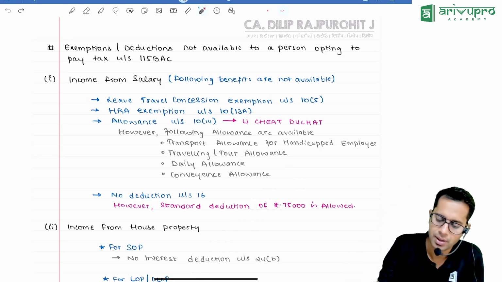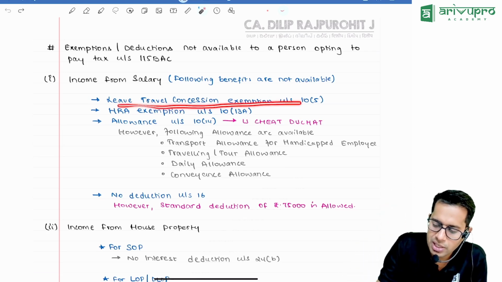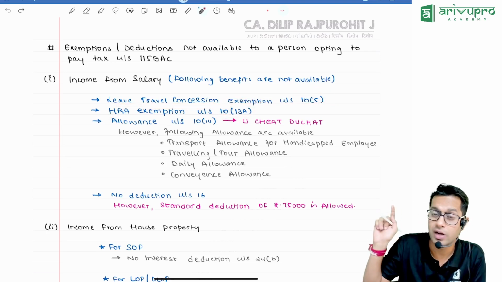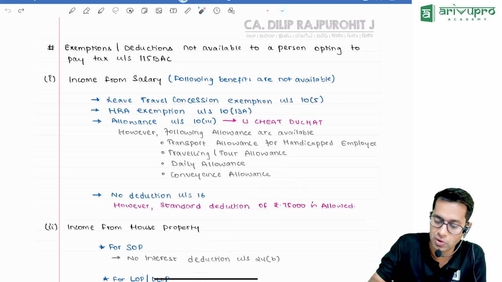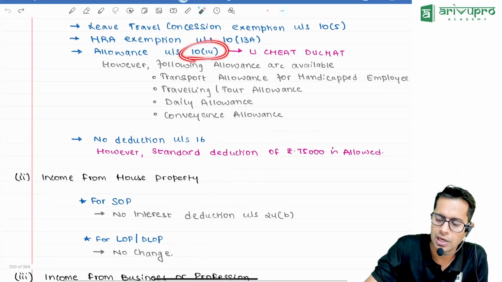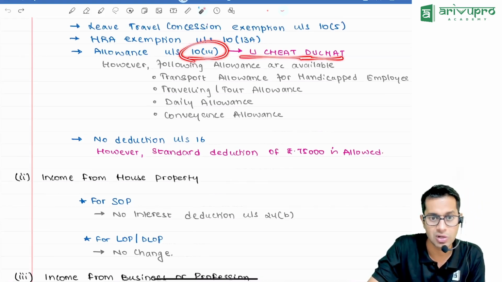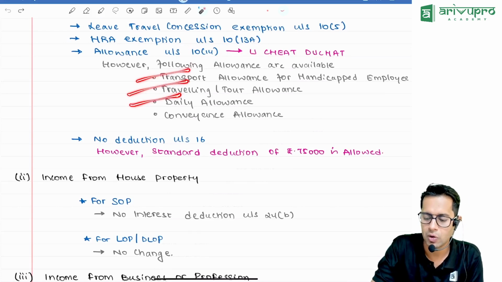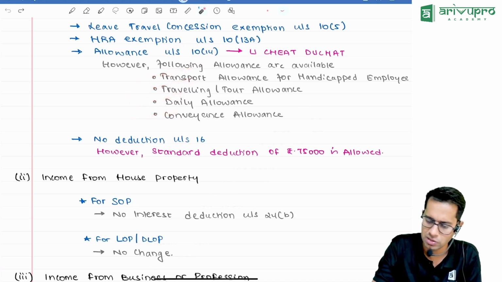What are these? Leave travel concession exempt under section 10(5) will no more be exempt. HRA exempt under section 10(13A) will now become taxable. If you follow 115BAC, this benefit will not be given to you. Then allowances under section 10(14), that is children education allowance, hostel allowance, all those allowances will not be given, except transport allowance to a handicapped employee, travelling allowance, tour allowance, daily allowance. These allowances will be given.